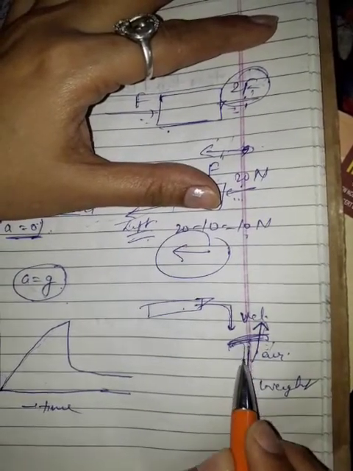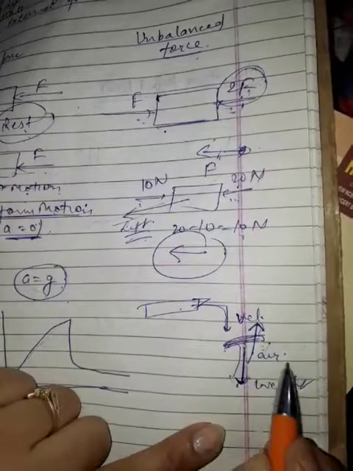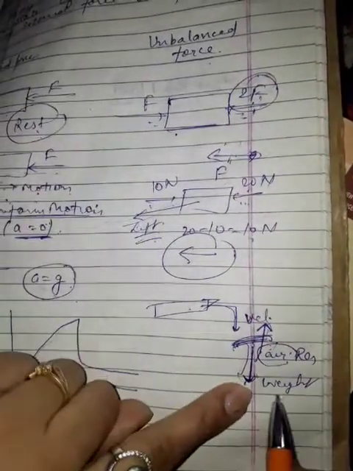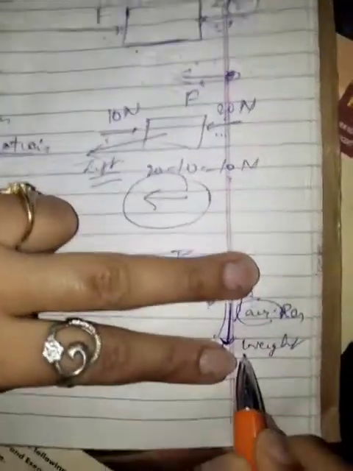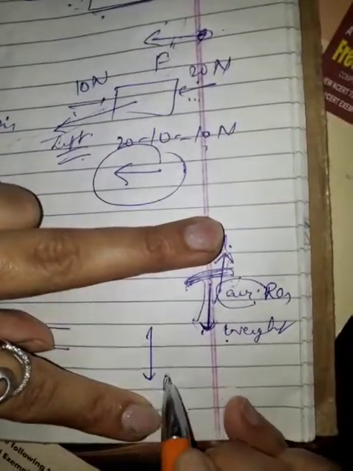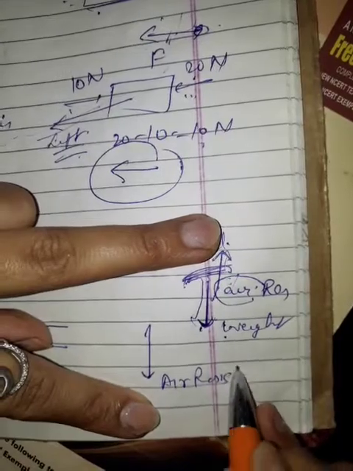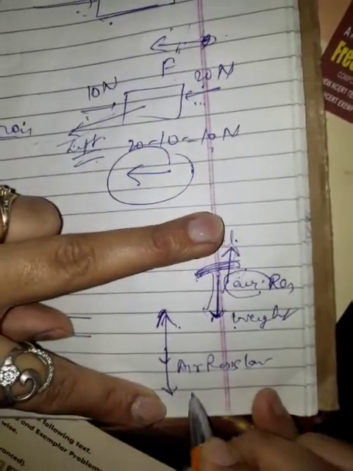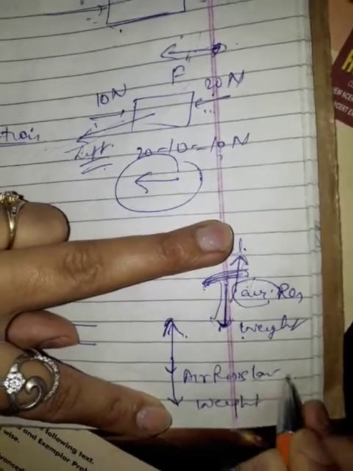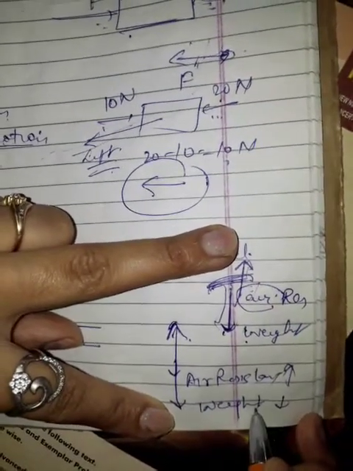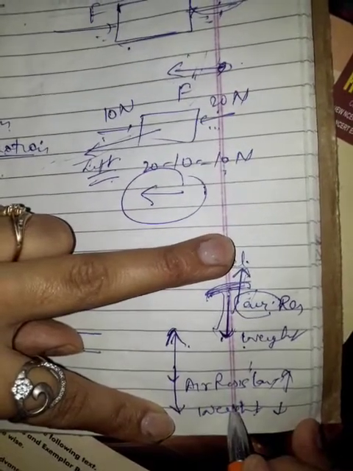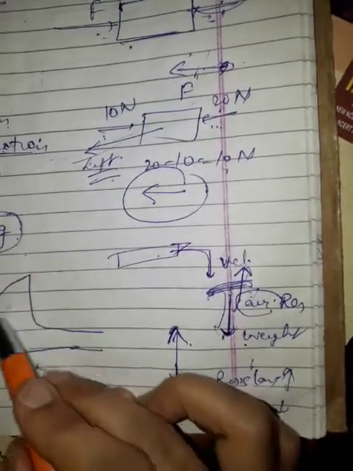Now again it comes down. At one particular moment of time, the air resistance, which is in the upward direction, and the weight of the body, which is in the downward direction, become equal. Air resistance is upward and weight is downward. When the two become equal, that is balanced forces, and we know that under balanced forces, the body moves with constant speed.